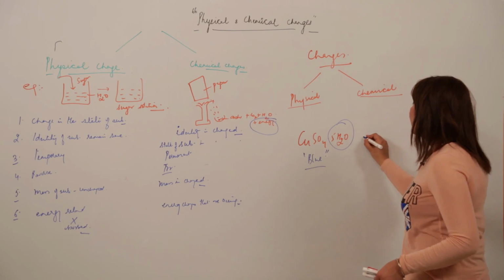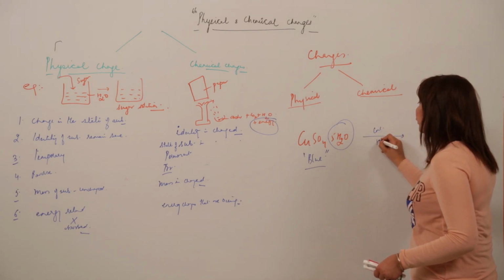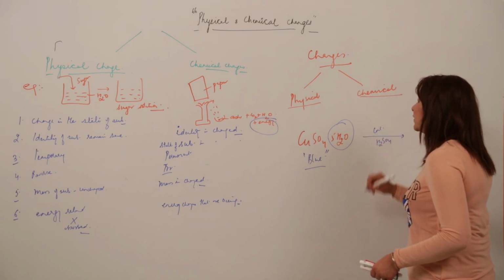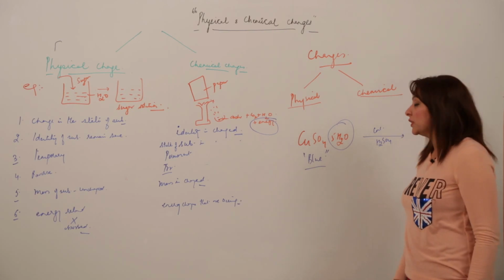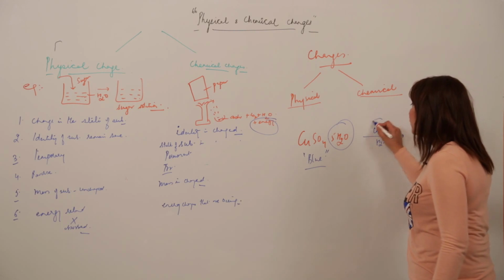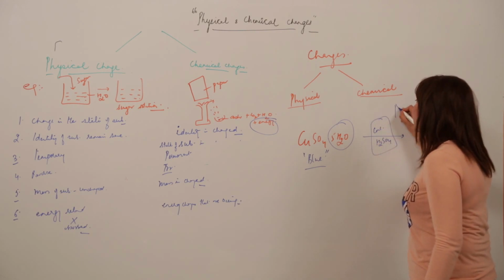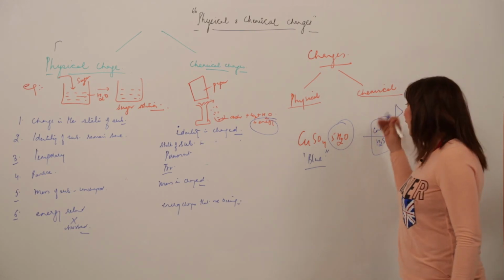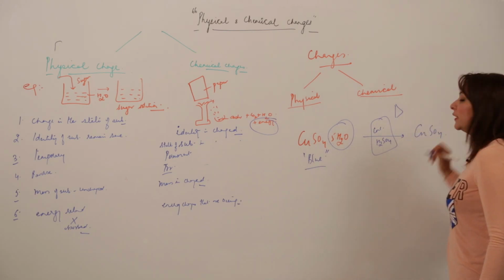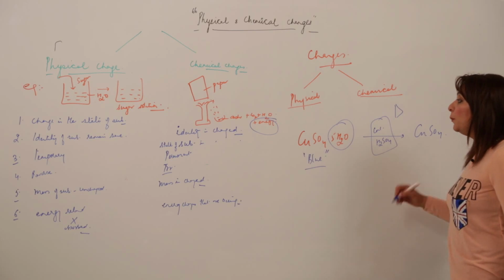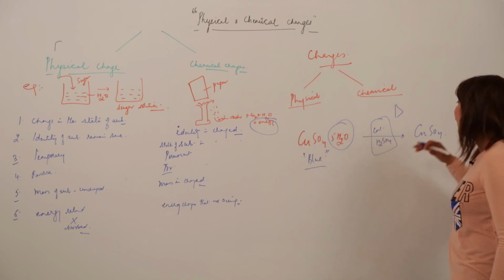Now what I am doing is adding concentrated sulfuric acid to it. What does concentrated sulfuric acid do? It acts as a dehydrating agent. Either I can use this dehydrating agent or I can simply heat it. By either way, it is going to lose its water of crystallization, and it will go from a hydrated salt to an anhydrous salt.